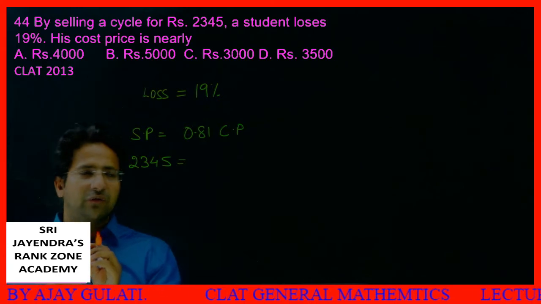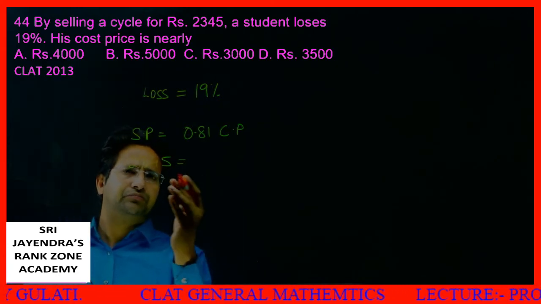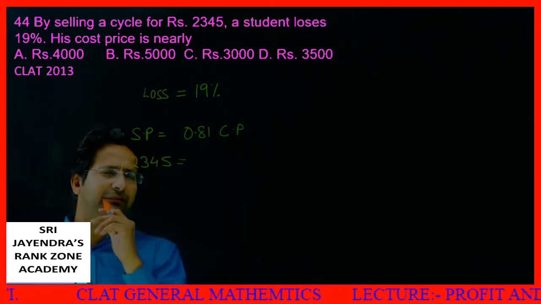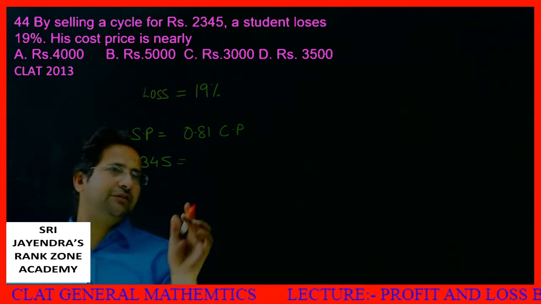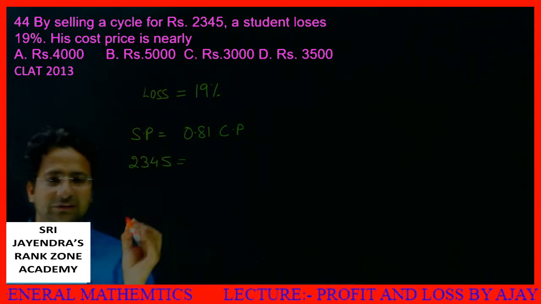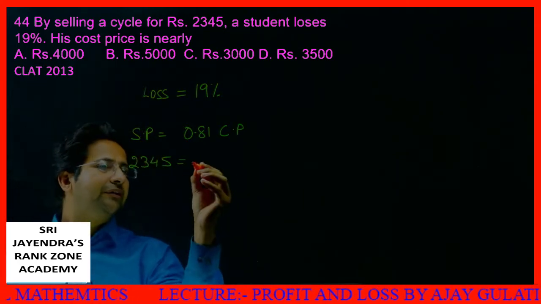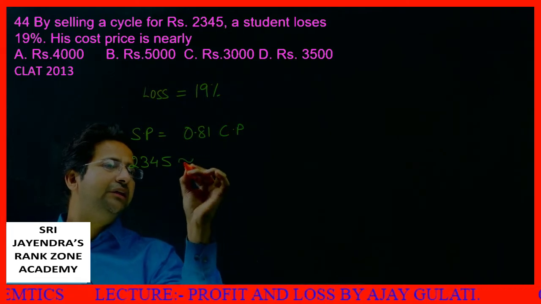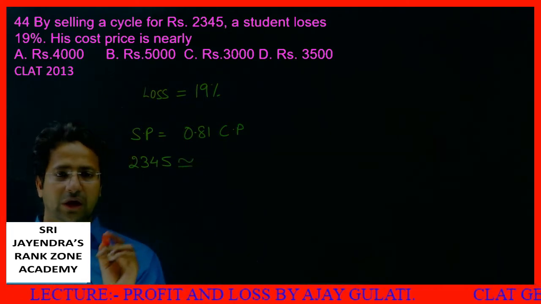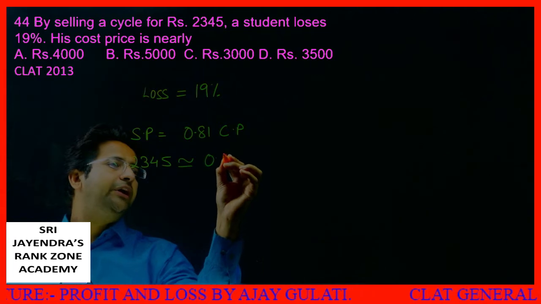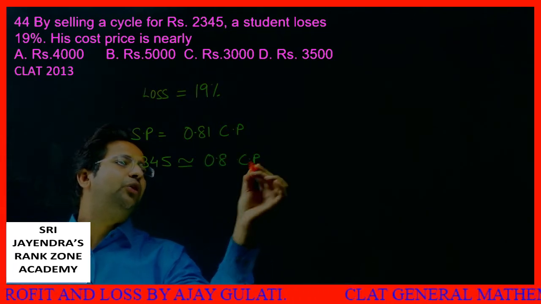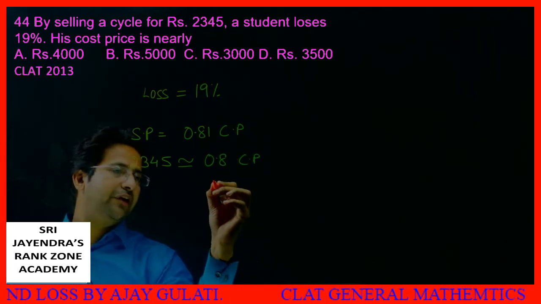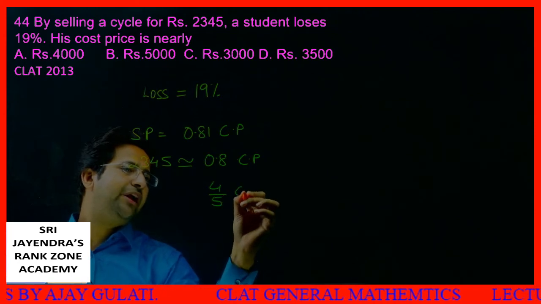If I need to find the approximate value, can I cancel this with 9? No, I can't cancel this with 9. 0.81, what does it mean? 0.81 means I can say I'm writing this as almost equal to 0.8 into CP. 0.8 means what? 4 by 5. So 4 by 5 of cost price.